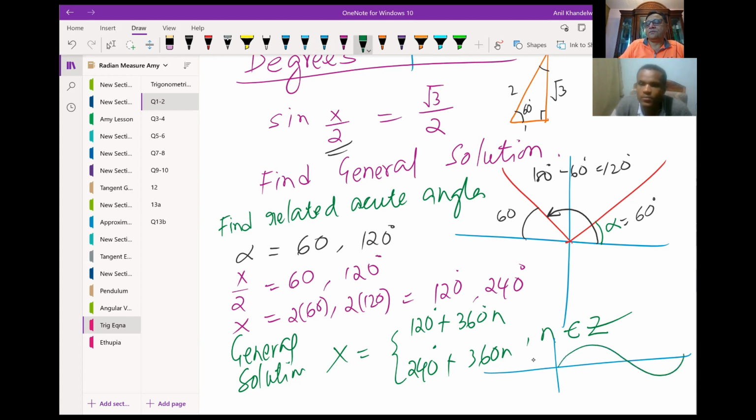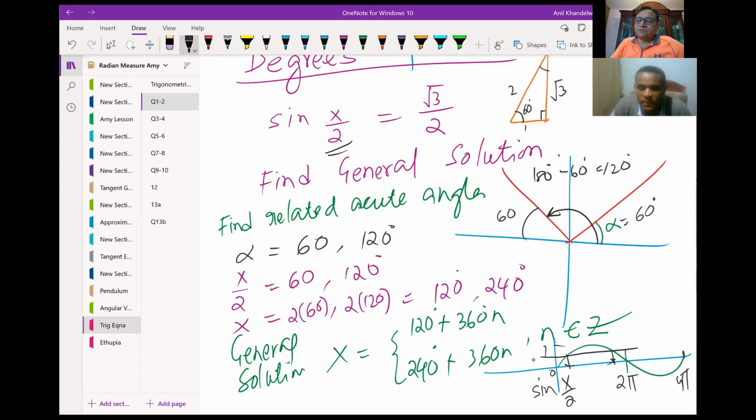So this is 2π for us when we are talking about sine x by 2, only half the wave. And therefore, when we were looking into the solution, we have only two solutions, as shown here. That is how we work these things out, because one full wave will be 4π.